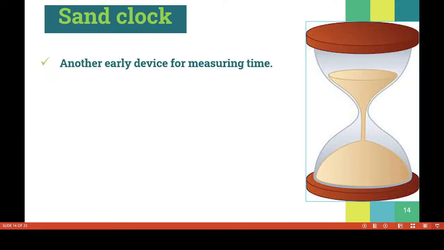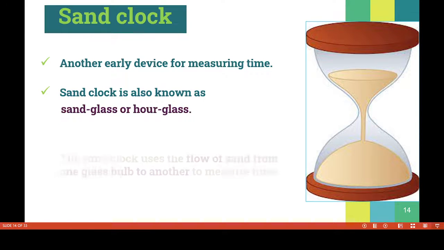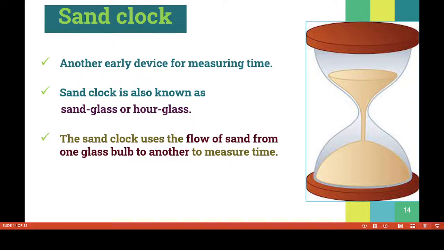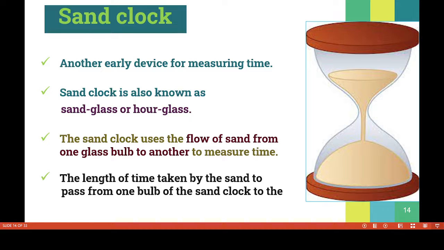Sand clock, another early device for measuring time. A sand clock is also known as sand glass or hourglass. The sand clock uses the flow of sand from one glass bulb to another to measure time. The length of time taken by the sand to pass from one bulb of the sand clock to the other gives a constant time interval.